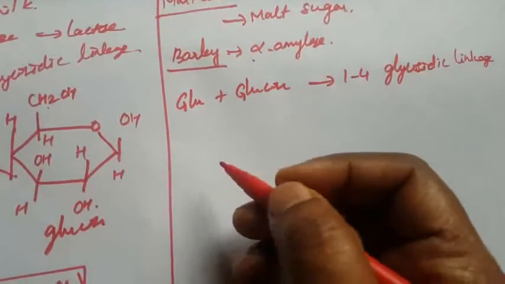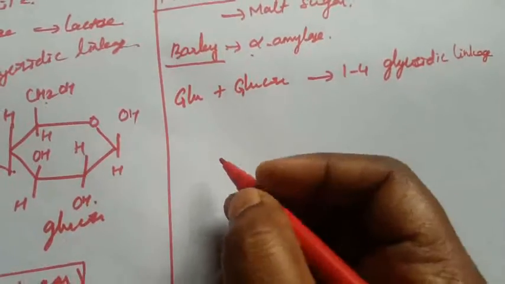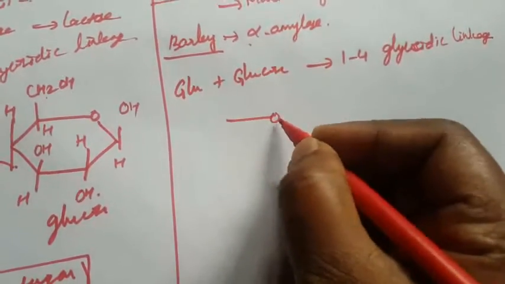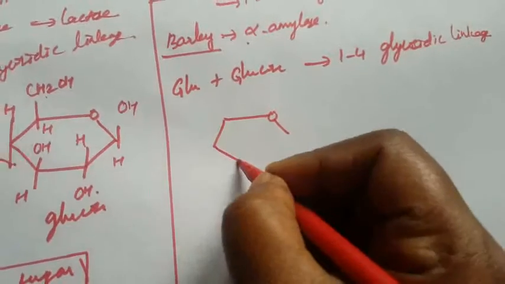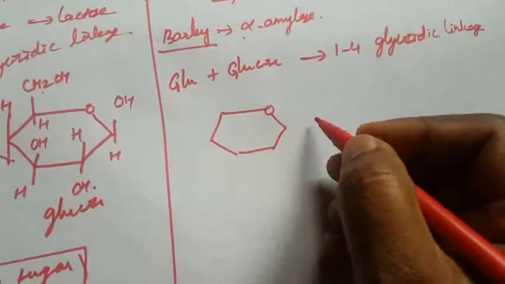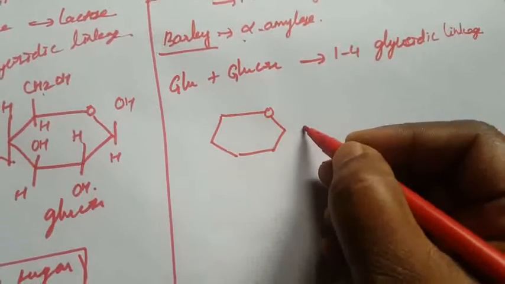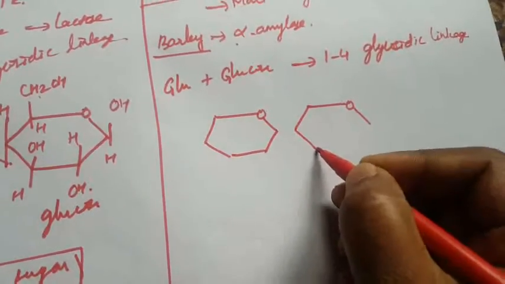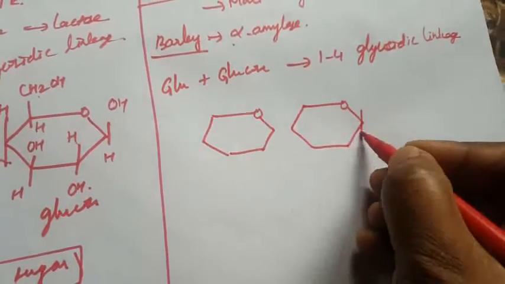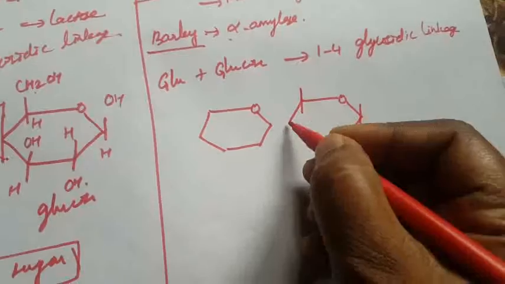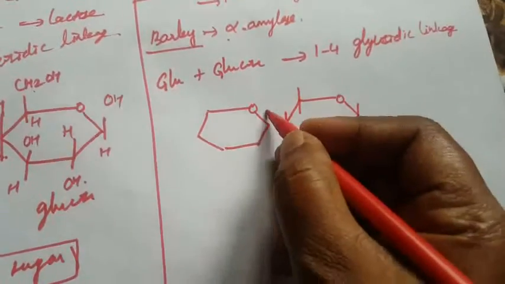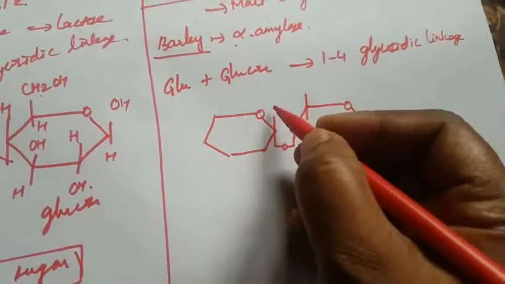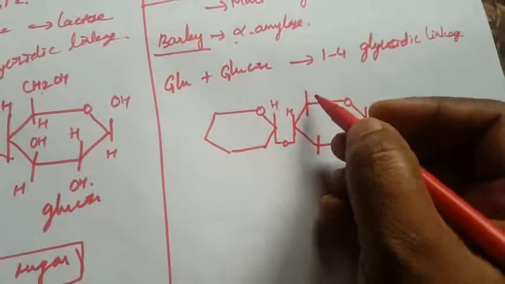Next, how it will be formed. So this is the structure of both the glucoses. This is the glycosidic linkage, the 1,4 glycosidic linkage.